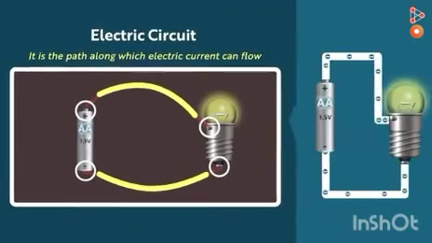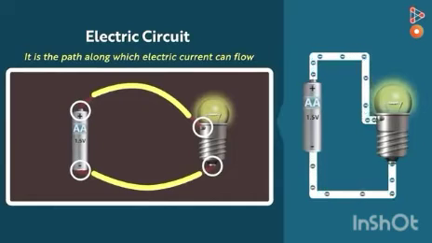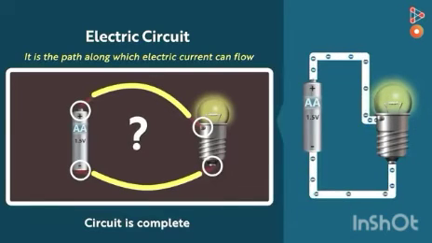This is a simple electric circuit that I have shown you, and it is working because it is a closed circuit. When you remove any one of the terminals, it will be an open circuit, as the flow of current will stop.